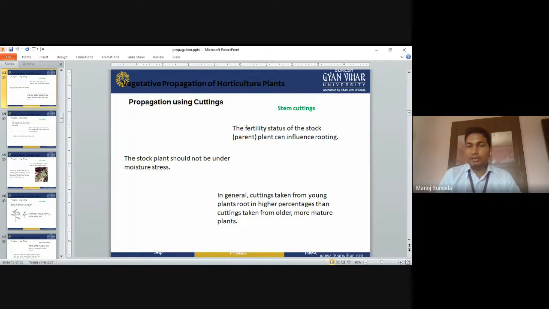Generally, cuttings taken from a young plant root at a higher percentage than cuttings taken from an older or more matured plant. So whenever we take cuttings, we have to take them from the young plant. It will give a higher percentage of rooting. The rooting will be more in the young plant as compared to older or more mature plants.